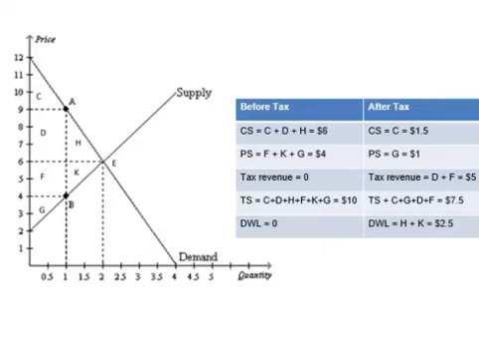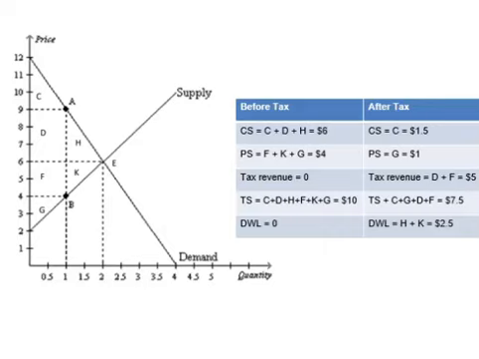Remember, D was a part of consumer surplus before tax, and F was a part of producer surplus before tax. Again, we can see that consumers bear the bigger part of the tax burden than sellers. It is because consumers are less sensitive with respect to a change in price.